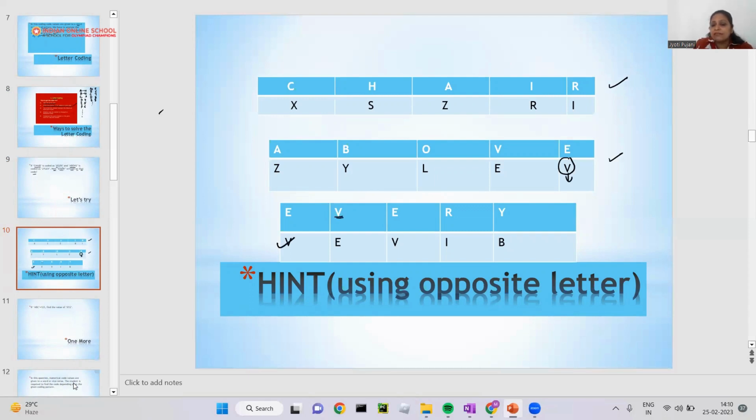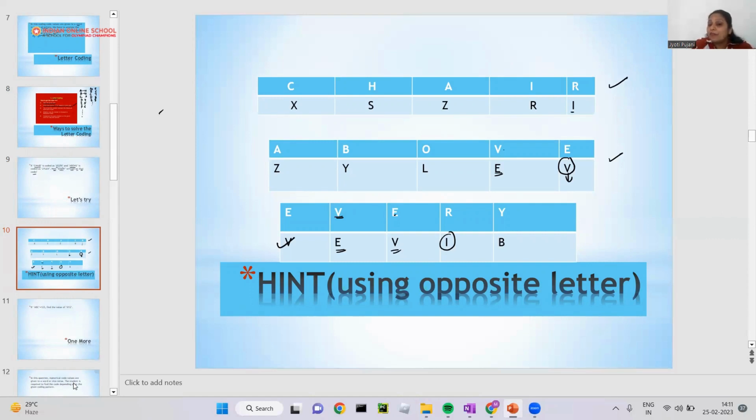And another word is V. So V can be defined as E here, so I will write E here. Again E, again V. R, R is I. Okay, so we find Y, but there is no Y. So how will I find it? Then I need to find a relation. If you can see, I is R, R is I, E is V and V is E.